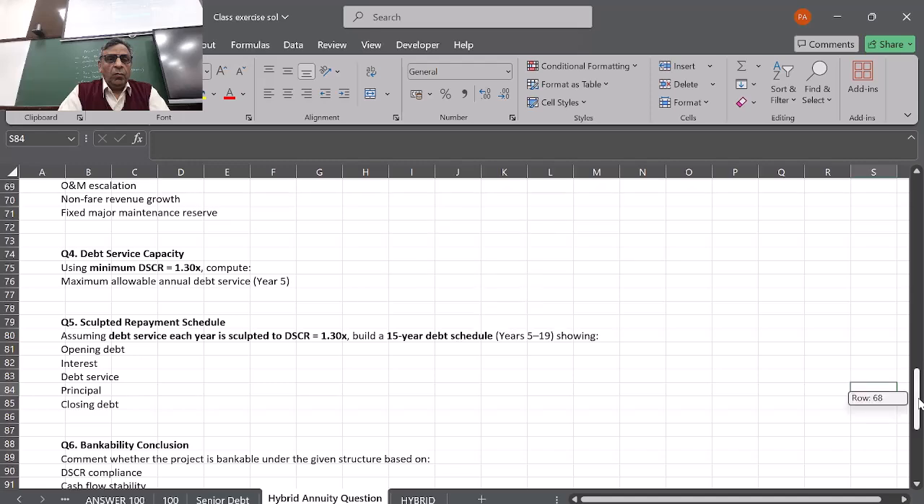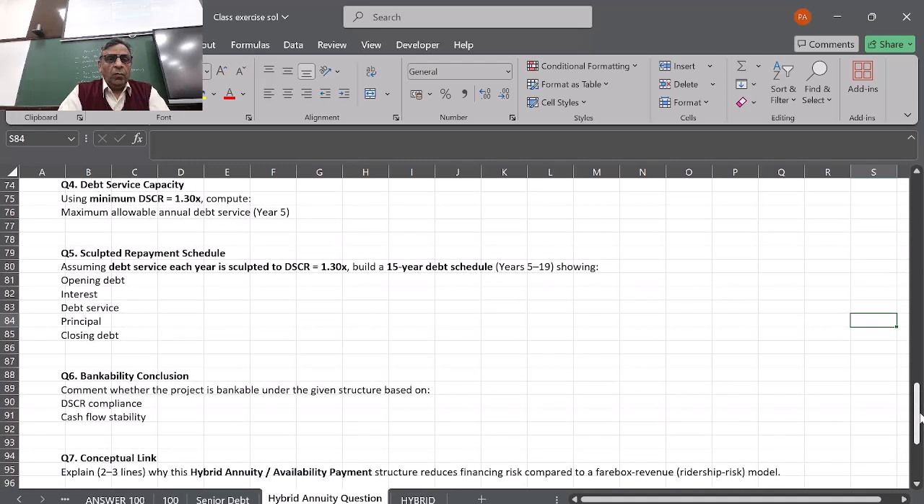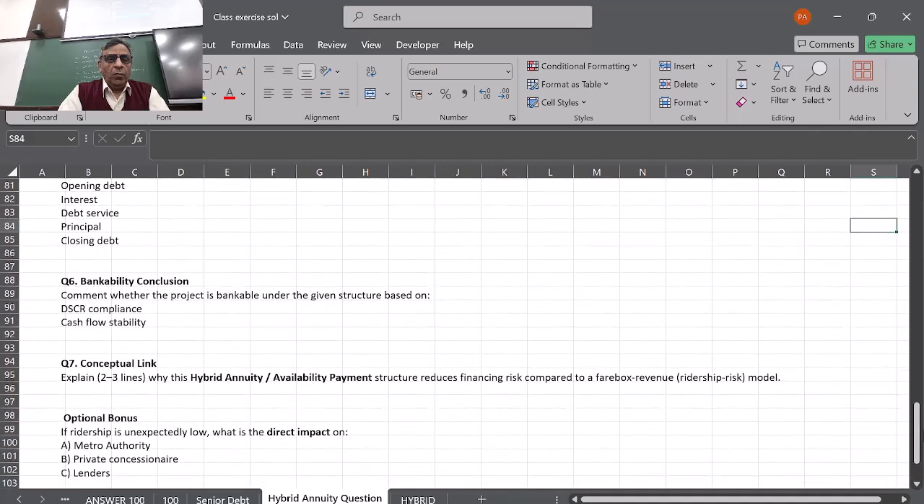Then we have to talk about bankability. Comment on whether the project is bankable under the given structure based on debt service coverage compliance, cash flow stability, and the conceptual link. Explain in two or three lines why this hybrid annuity availability payment structure reduces financial risk compared to a fare-box revenue ridership risk model. Basically, they are not going to participate in the revenue generated from the metro, so they are going to get an annuity. Whatever theory part is coming is more relevant for us, because the question will be a theoretical question.